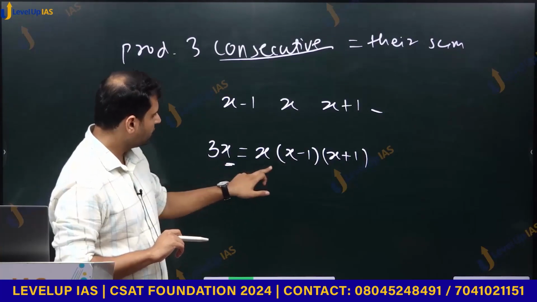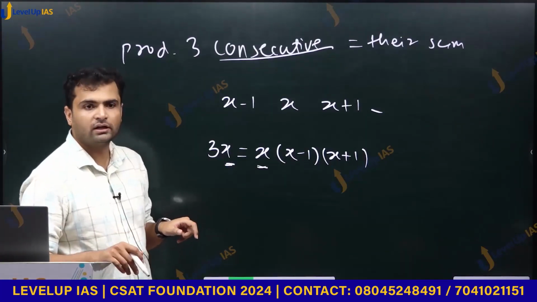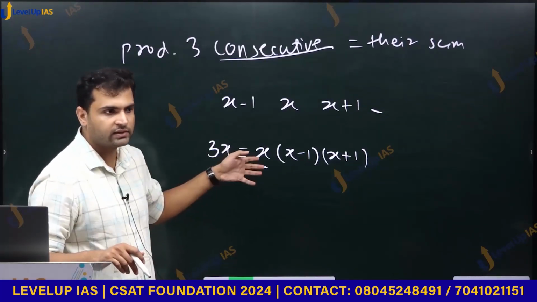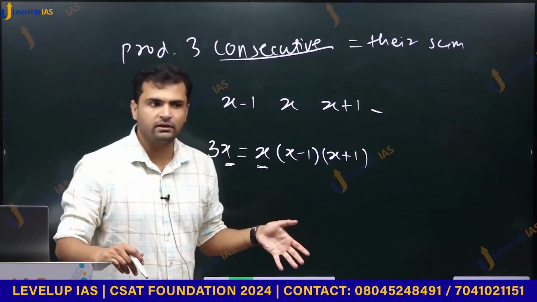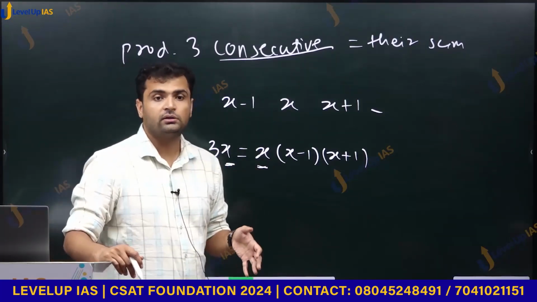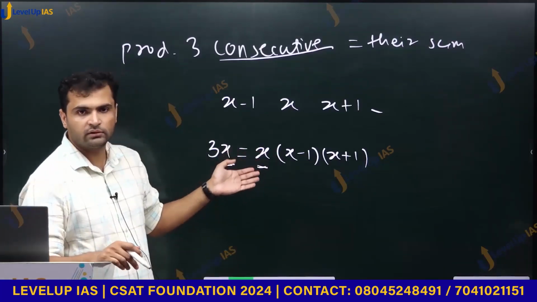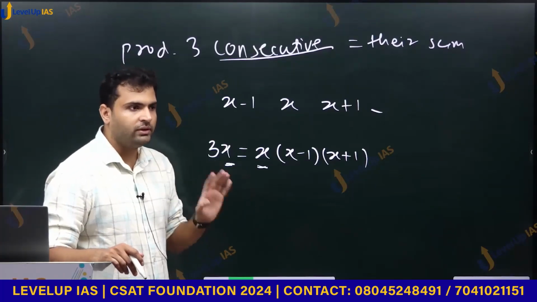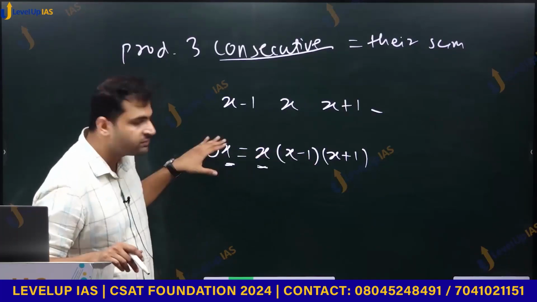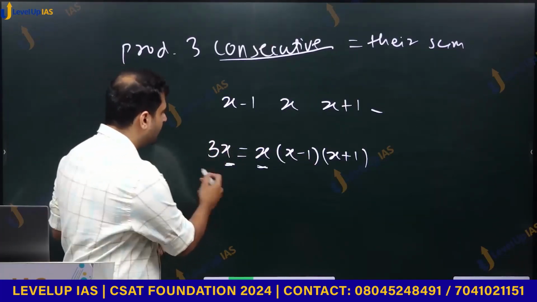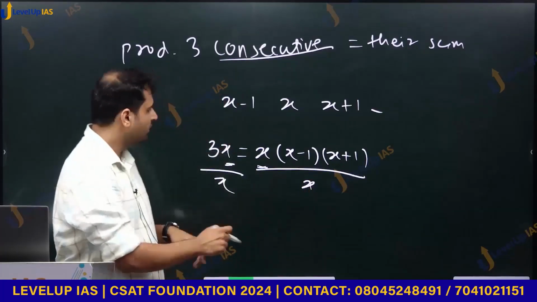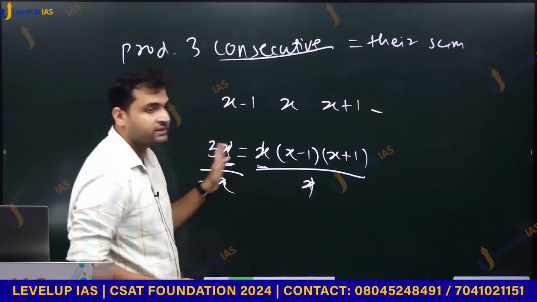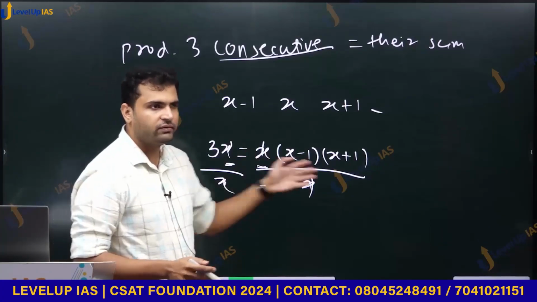here we have x, here also we have x. Do you feel like cancelling? Can we cancel the x from both sides? When can we cancel? Common is there, no? It is already outside. We can cancel. Cancellation means division. Basically, when we cancel something, we are dividing both sides by x. That means here we are dividing by x, here we are dividing by x, so that x divided by x becomes 1 and here x divided by x becomes 1, so we'll get cancellation. Cancellation means division on both sides.